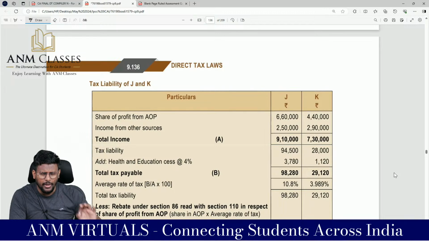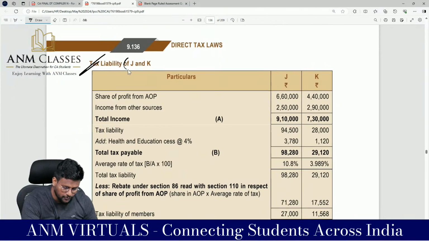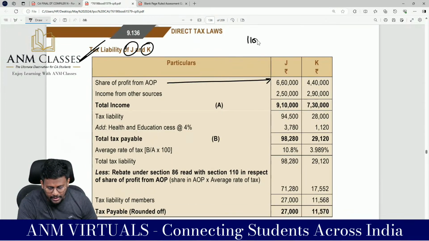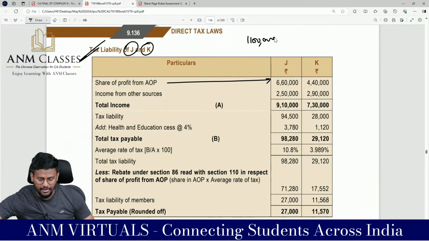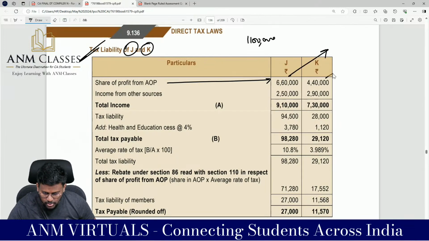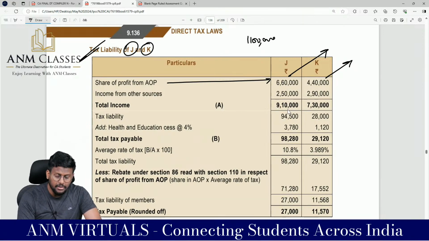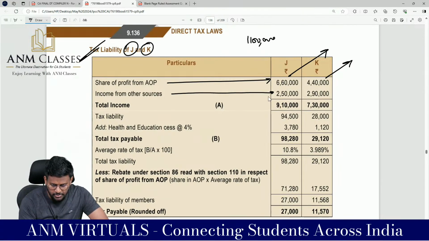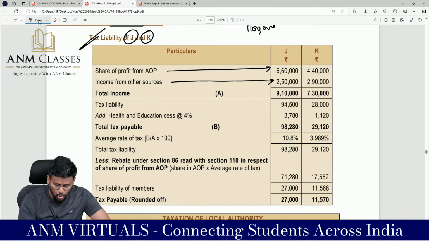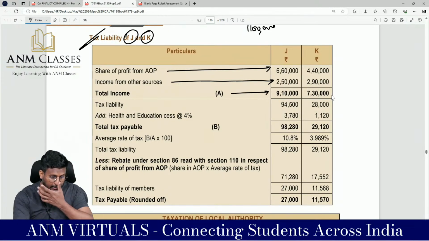Has the AOP or BOI paid tax at the normal rate? Yes. Then that has to be treated as income in the hands of the members J and K. So the share of profit from AOP, total 11 lakh, take the calculator, 11 lakh into the ratio of 60%, comes to 6 lakh 60,000 and 4 lakh 40,000. Income from other sources is given as 2 lakh 50,000 and 2 lakh 90,000. With that other-sources income only, we compared the basic exemption limit, right?